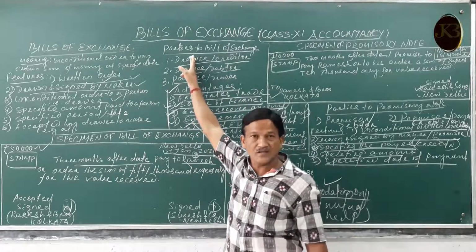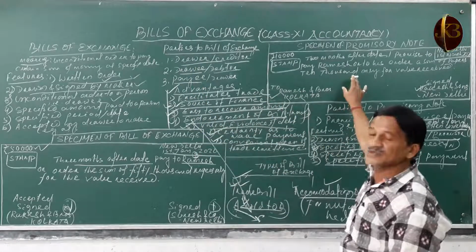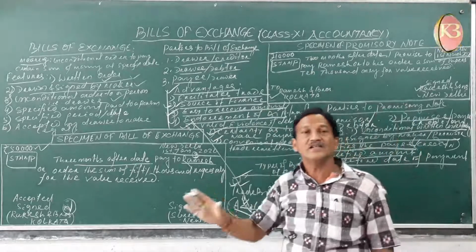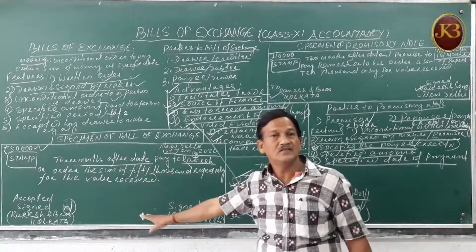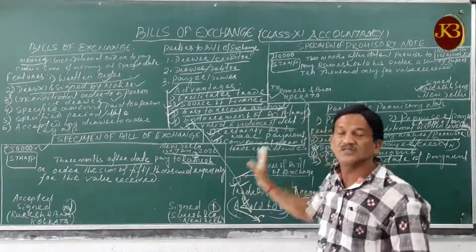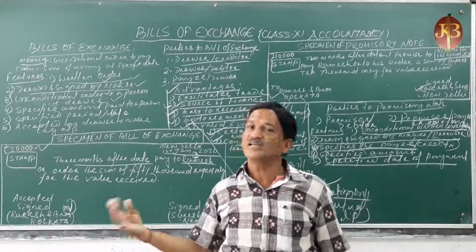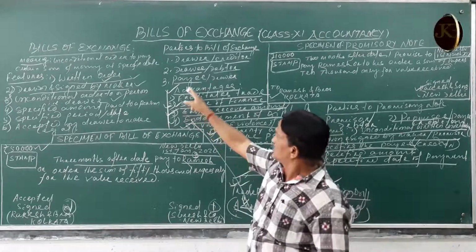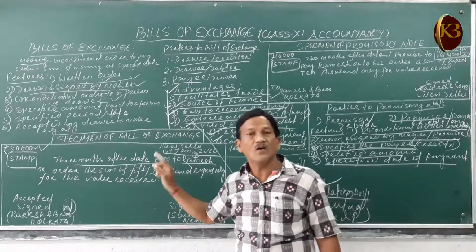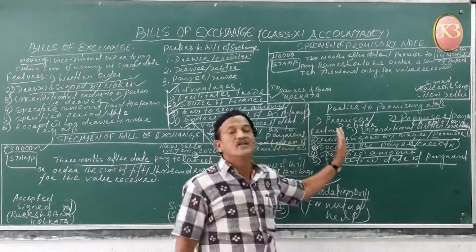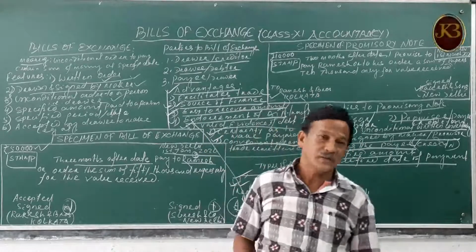Here the drawer, the creditor, is the maker, but in a promissory note the promisor, or the debtor, is the maker. A bill of exchange is accepted by the debtor, but the promissory note does not need any acceptance because it is a promise to make the payment to the creditor. The fourth difference is that a bill of exchange is an unconditional order, whereas a promissory note is an unconditional written undertaking. That is the fundamental difference.